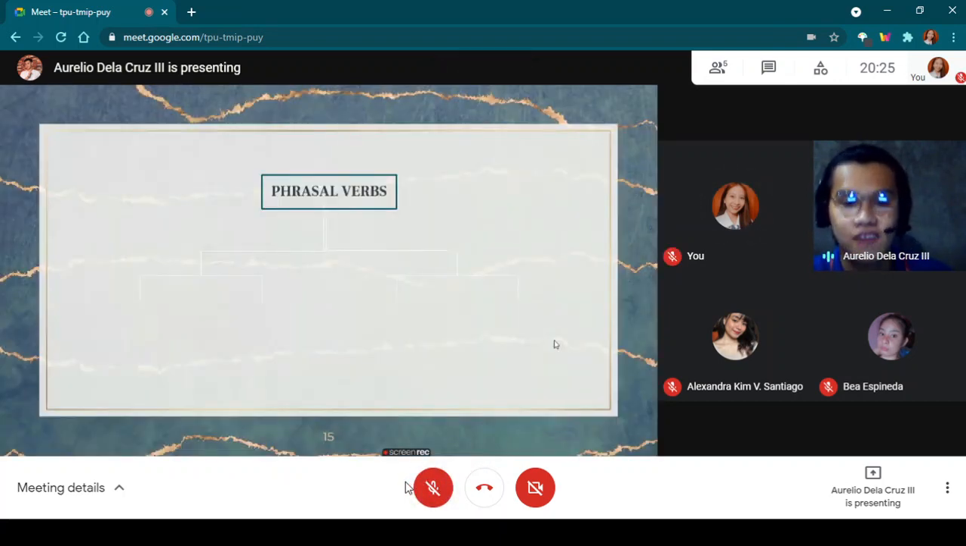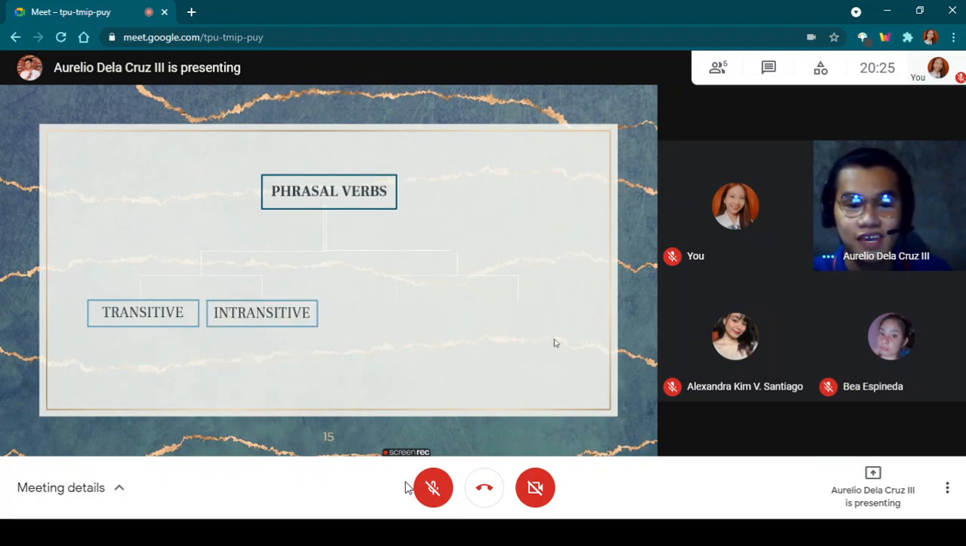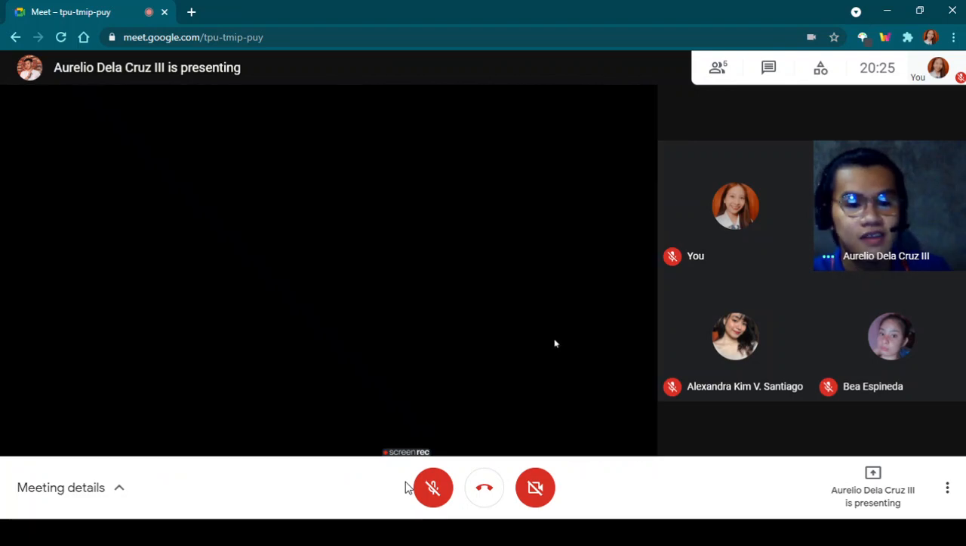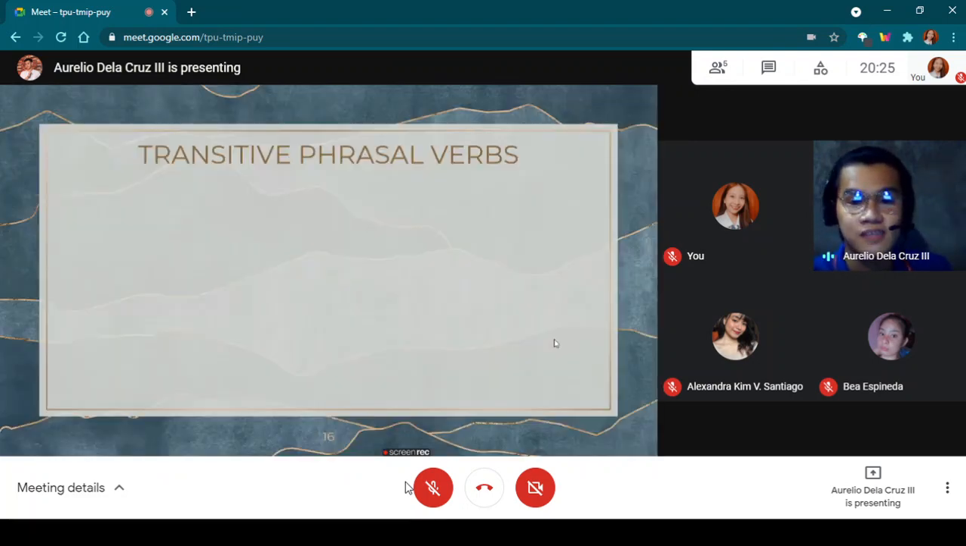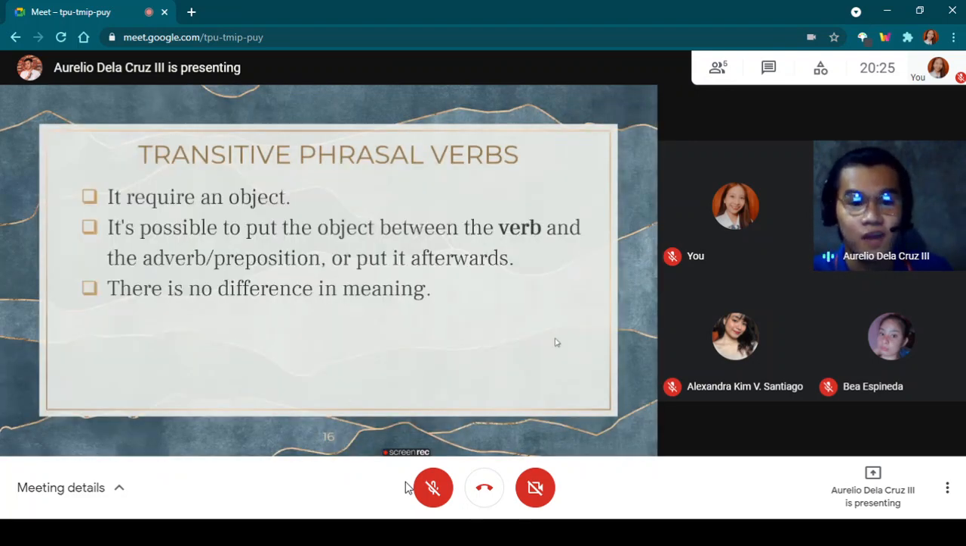Now, let's talk about the different types of phrasal verbs. The first one is transitive, intransitive, separable, and non-separable. Now, let's proceed to transitive phrasal verbs. It requires an object. It is possible to put the object between the verb and the adverb or preposition, or put it afterwards. There's no difference in meaning.